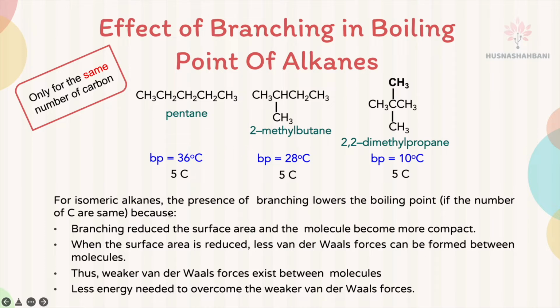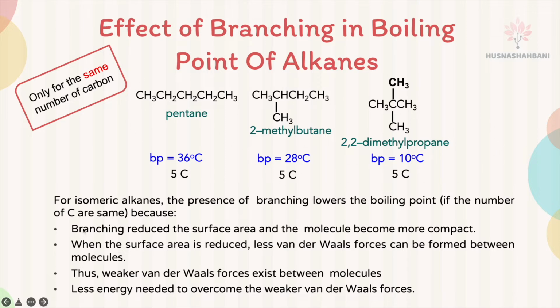For isomeric alkanes, the presence of branching lowers the boiling point. If you look at pentane, 5 carbons in total, no branch, 36 degrees Celsius. 1 branch, the boiling point is lower. 2 branches, the boiling point is much lower. So the presence of branching lowers the boiling point only if the number of carbons are the same.